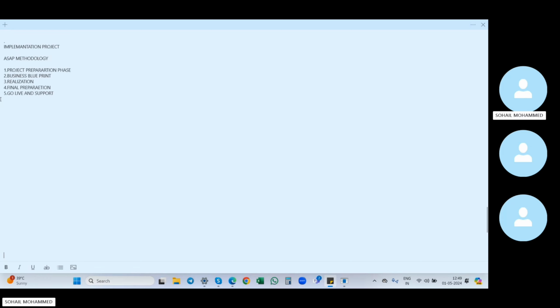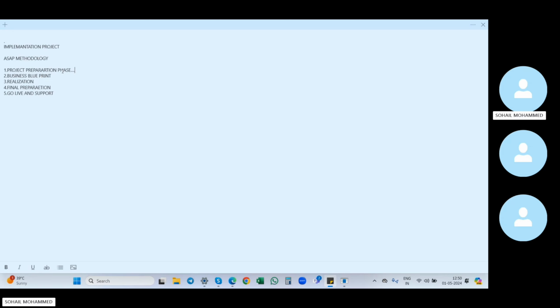So in the project preparation phase, who will be involved? All the head departments. Head means from HR and above will be involved in the project preparation phase. As a consultant, we won't be involved. For example, the delivery head will be involved here, the technical head expert will be involved, and project management will be involved. The complete board will be involved in the project preparation phase.